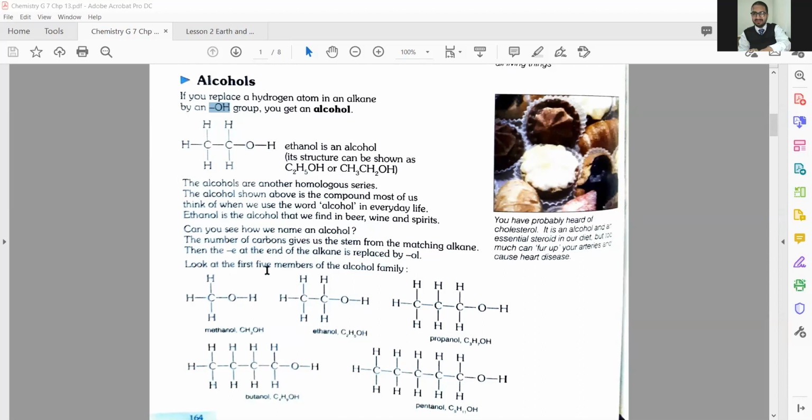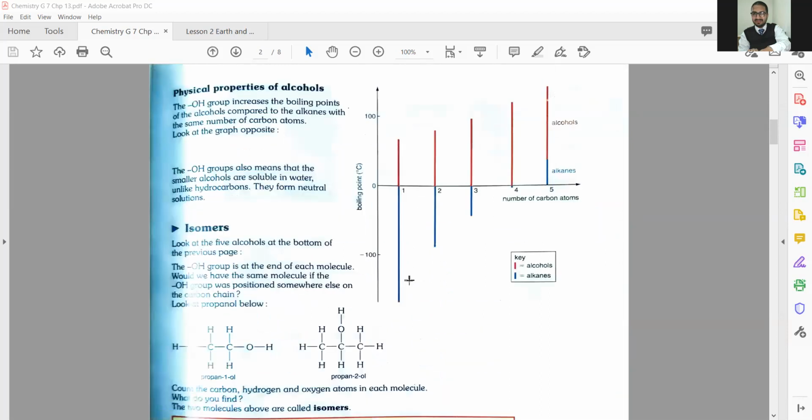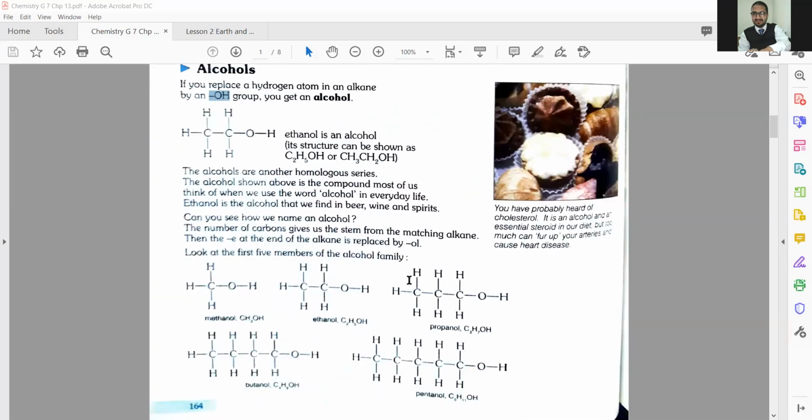Look at the first 5 members of the alcohol family. So you can find them here. That is all about today's lesson. Till here, if you have any question, please raise your hand. Otherwise, type no.